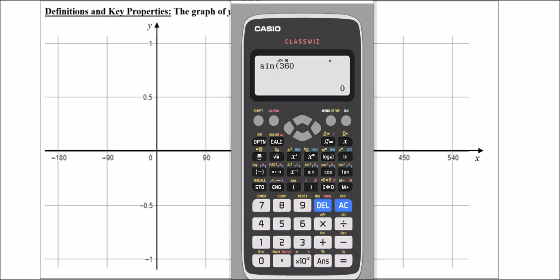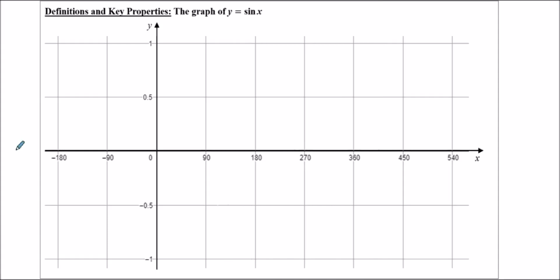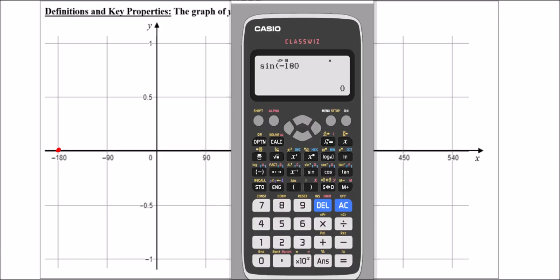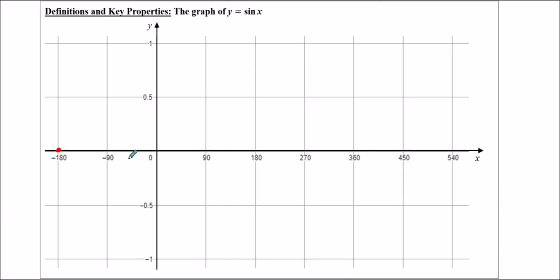So for example, if you try sine of minus 180, you get that it's 0. Okay, so sine of minus 180 is 0. You can then try sine of minus 90, and get that's minus 1.